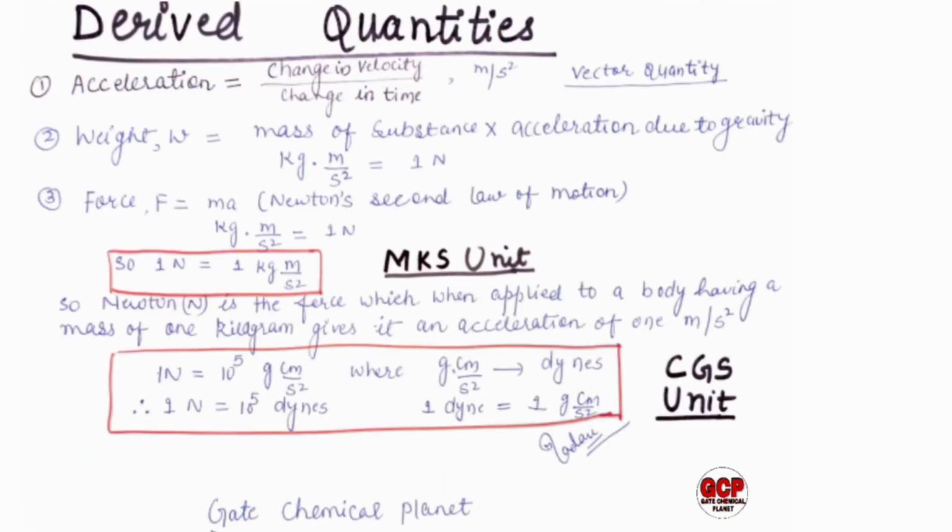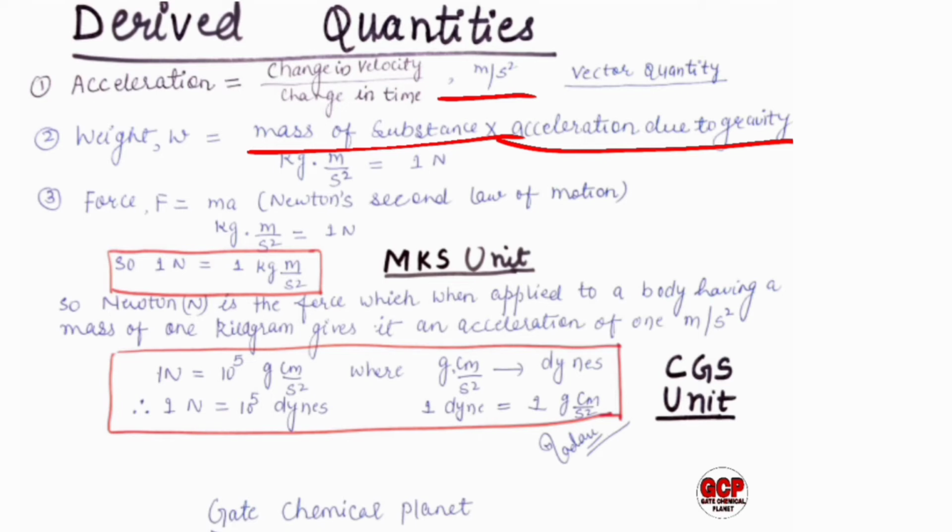Okay, so now we will come to the next topic, which is the derived quantities. Derived quantities are those quantities which are derived from the base quantities. The first one is acceleration. Acceleration is change in velocity per unit change in time and its unit is meter per second square, and it is a vector quantity. The second derived quantity is weight. Weight is equal to the mass of substance into the acceleration due to gravity. So its unit can be written as kg meter per second square and it is also equal to 1 Newton.